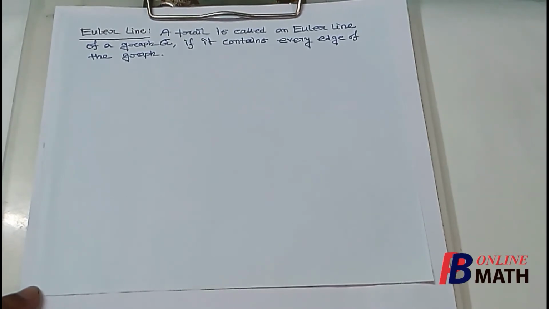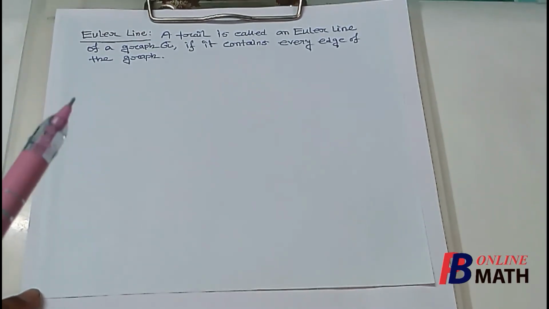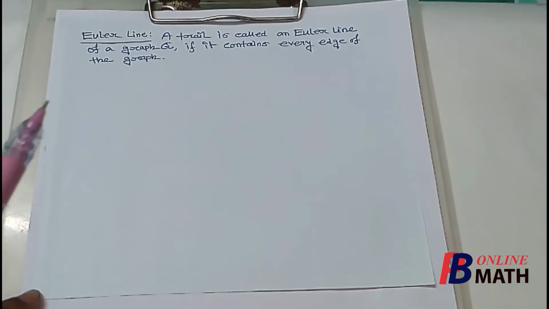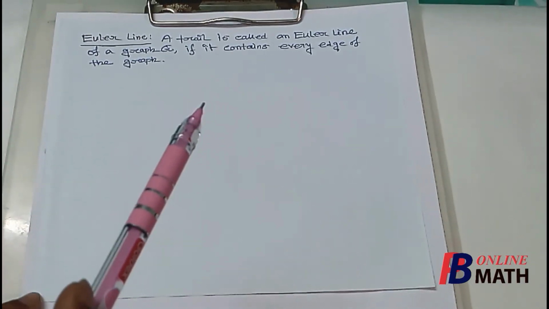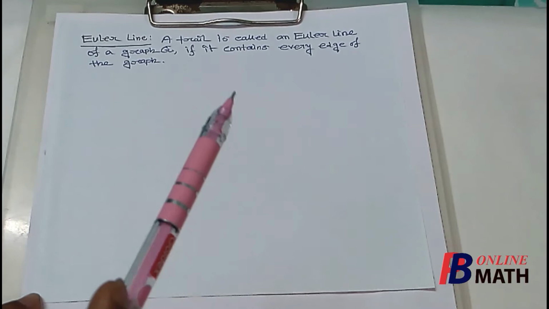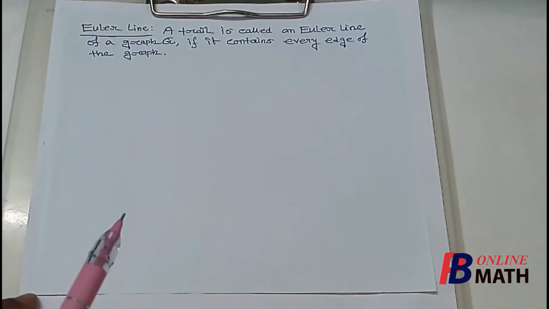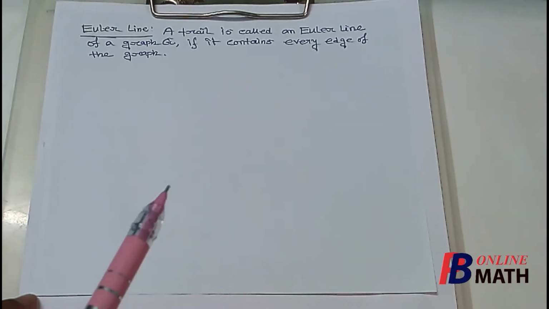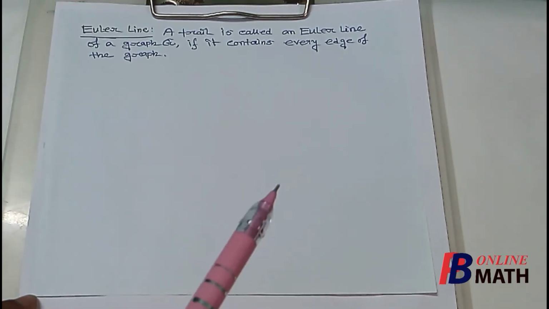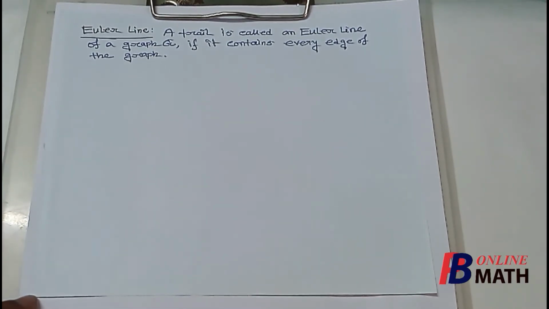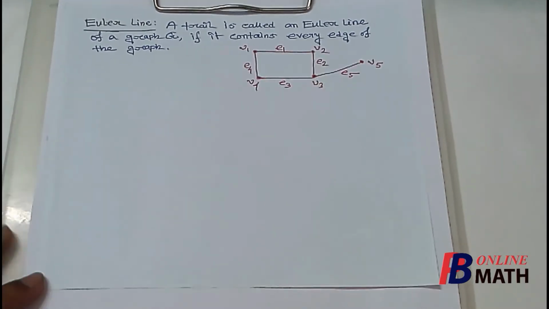Now we know that a trail is that arc where no edge is repeated, and in an Euler line it includes every edge of the graph. So an Euler line is that trail which includes every edge of the graph exactly once. So let us give one example.